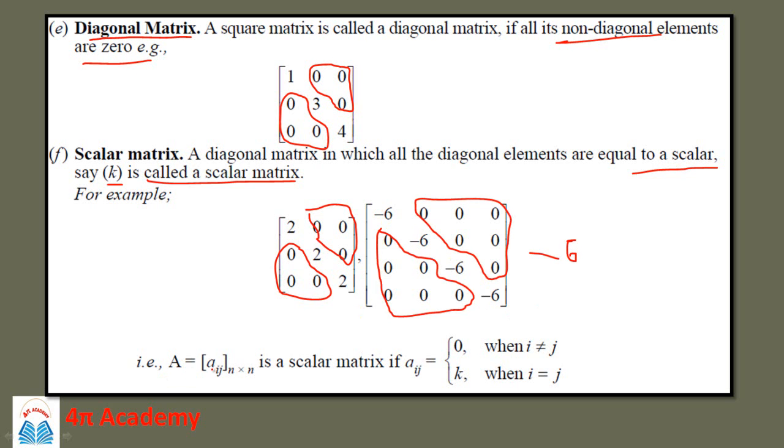If A is equal to [Aij] of n by n, meaning it is a square matrix, then it is a scalar matrix if Aij is equal to 0 for i not equal to j, and it is equal to k when i is equal to j. So for these elements, i is equal to j, and their value is k, while for these elements here, i is not equal to j, and the value of Aij is equal to 0.